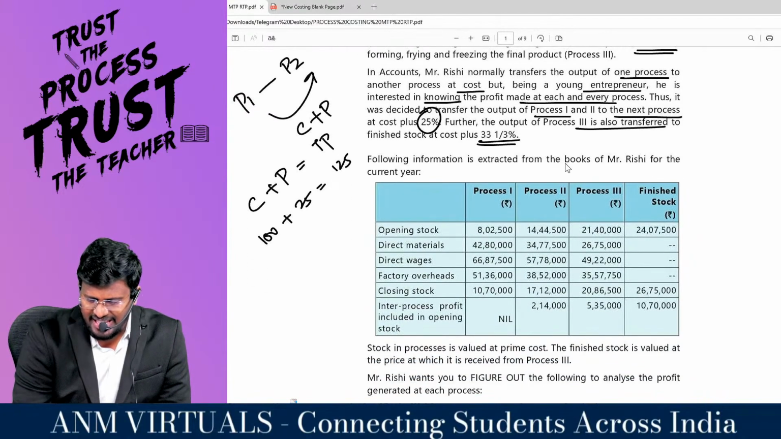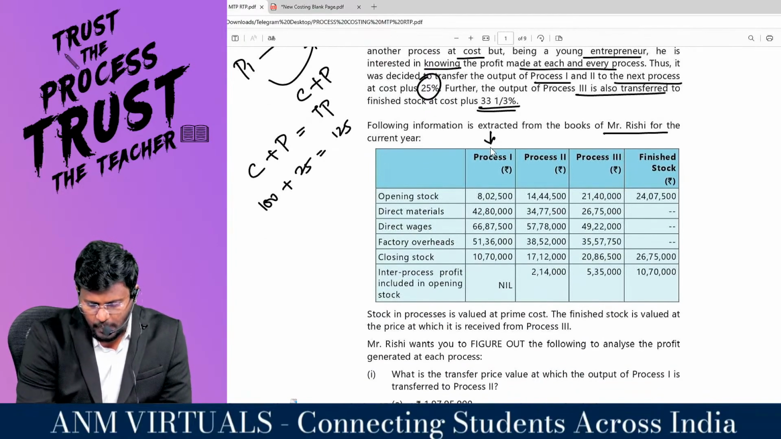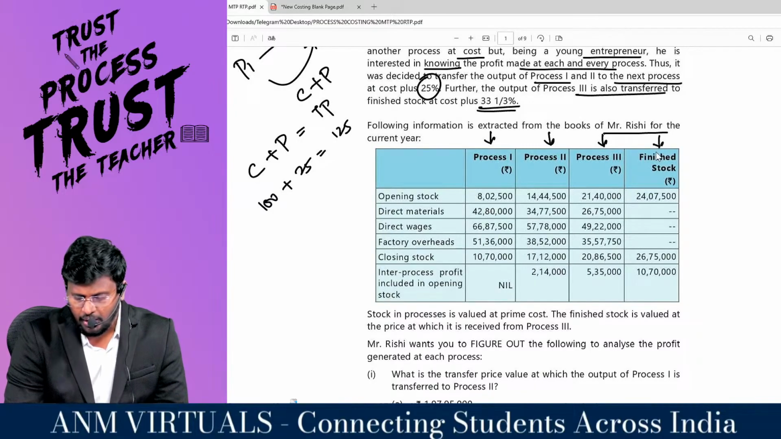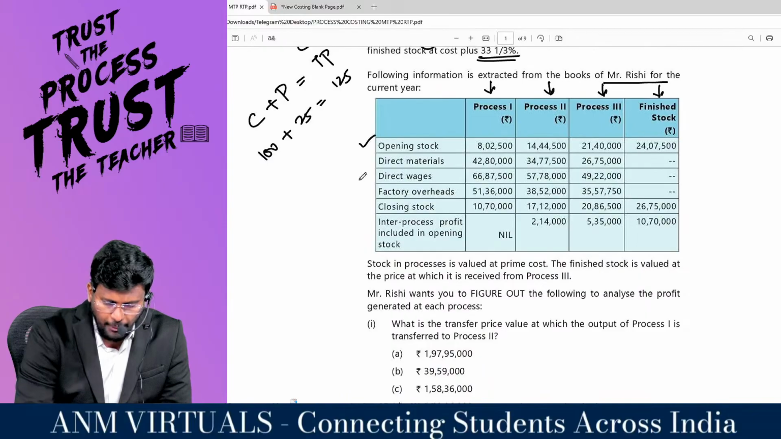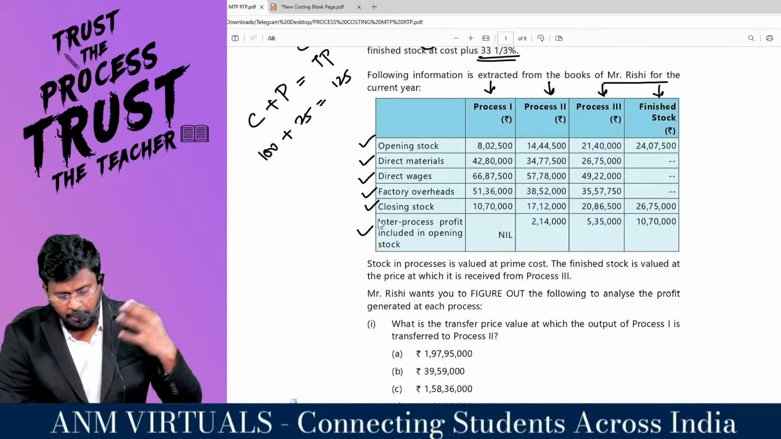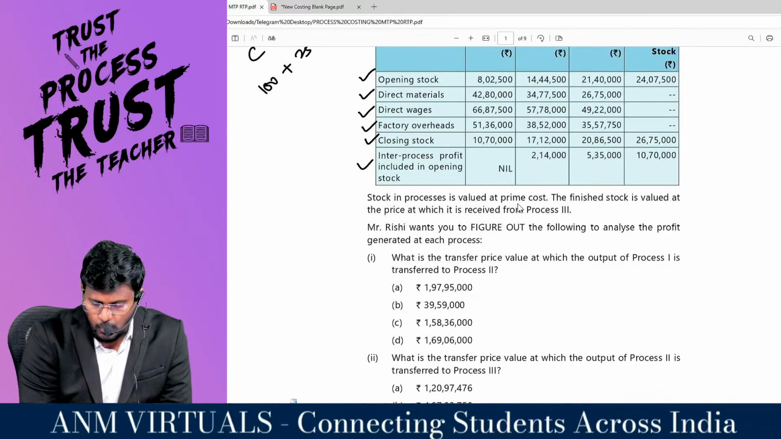The following information is extracted from the books of Mr. Rishi for the current year. Details are given for process 1, process 2, process 3, and finished stock: opening stock, direct material, direct wages, factory overhead, closing stock, and inter-process profit included in the opening stock. Stock in the process is valued at prime cost.